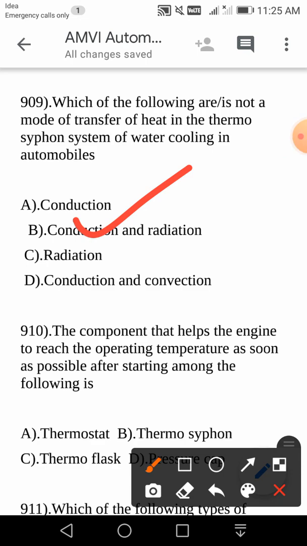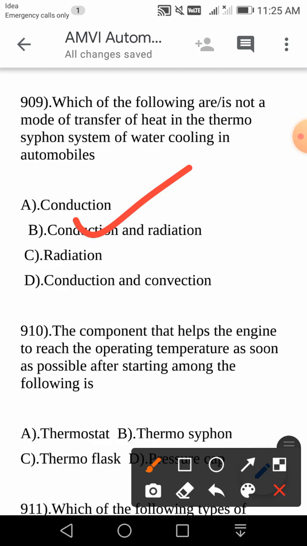Last bit for today, boys: the component that helps the engine to reach the operating temperature as soon as possible after starting, among the following, is. This is once again a good question, a very important question, and a most confusing question. Is it thermostat, or thermosiphon, or thermoflask, or pressure cap?